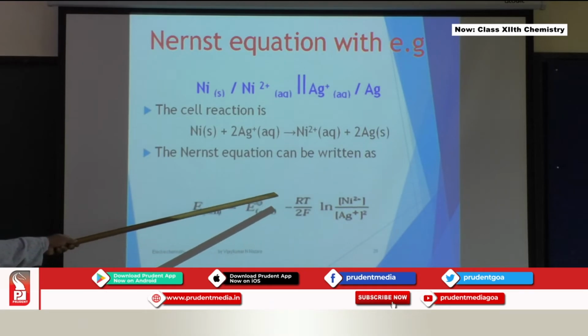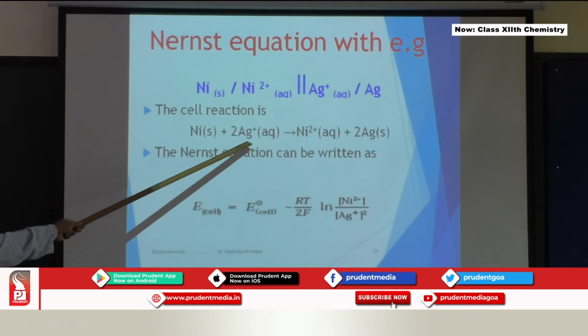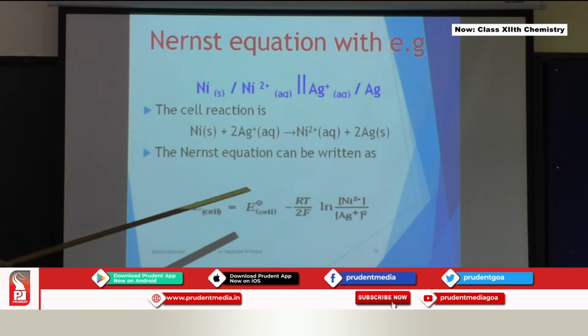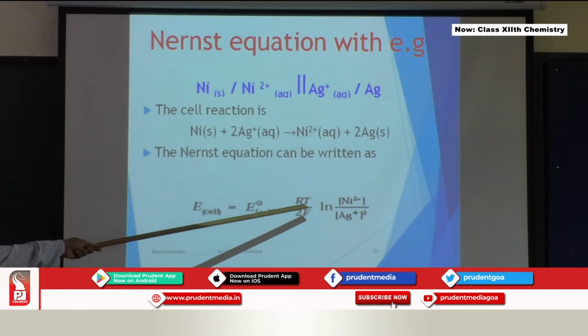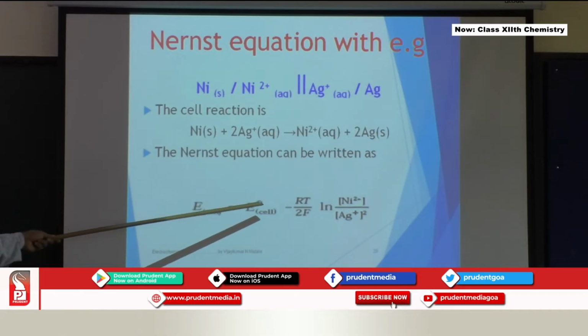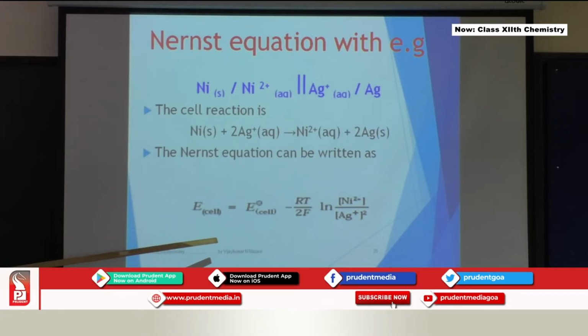So this is for E cell equal to E naught cell minus RT upon 2F, because the number of electrons transferred involved is 2. And this is not the logarithm form, it is the exponential form, ln. If you replace this by log, then you will get 2.303 RT by 2F. And if you substitute all the values at 25 degrees or 298 Kelvin, this can be written as E cell equal to E naught cell minus 0.0592 divided by 2 log of the molar concentration of Ni2 plus divided by the molar concentration of silver ions raised to 2.